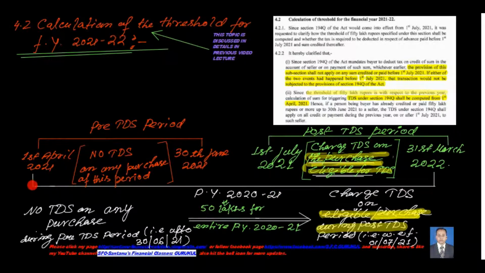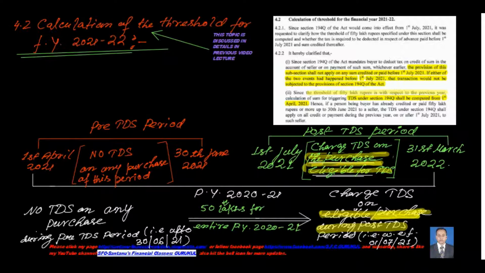Purchase of the entire period starting from 1st April 2021 ending on 31st March 2022, the entire previous period purchase, will be considered for calculating this 50 lakhs threshold limit. But under no circumstances will TDS be deducted on the purchase of the pre-TDS era. And for the post-TDS era, yes, definitely we have to calculate the TDS.